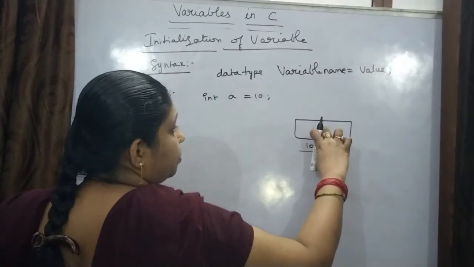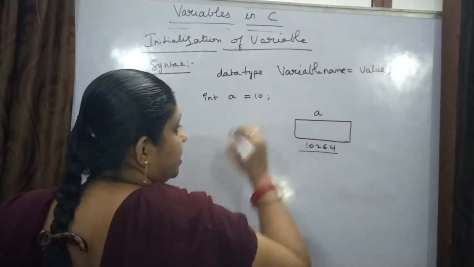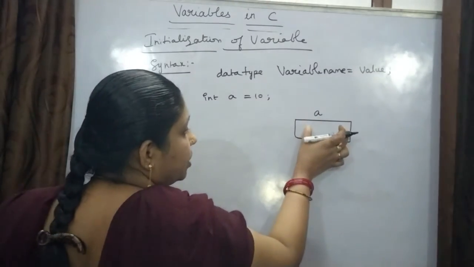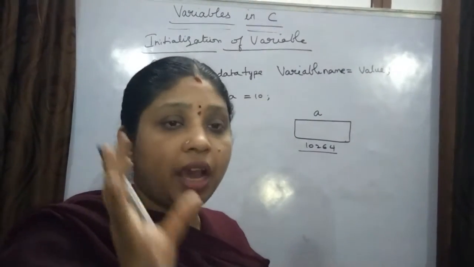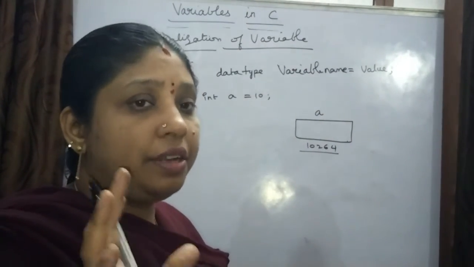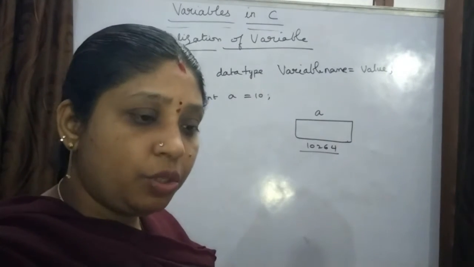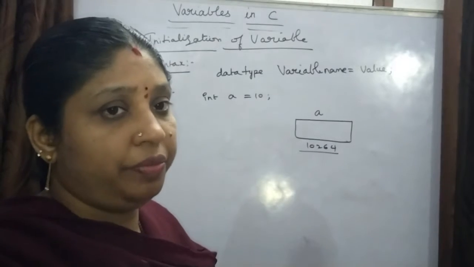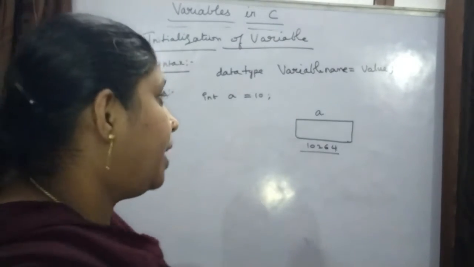To this particular unique memory address, A is the name given. That means you are using that memory address as A, naming it as A. Okay, and after naming you are assigning the value to it, right?